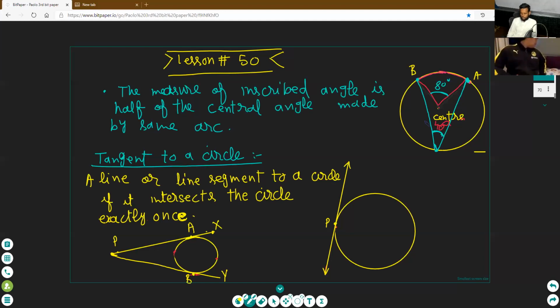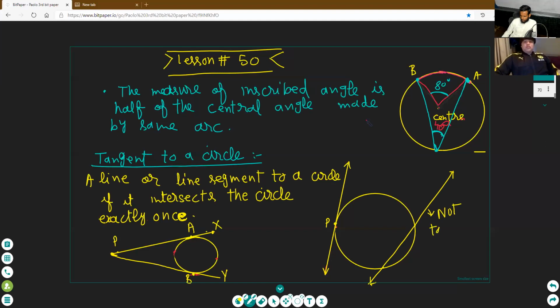Okay, Paulo, see here. From a point we can draw two tangents only. This is not tangent. Sometimes you draw a line that passes through the circle. It is not tangent because when it passes through the circle, it touches two points. Our tangent passes through only one point. Not tangent. Okay, it is not tangent.